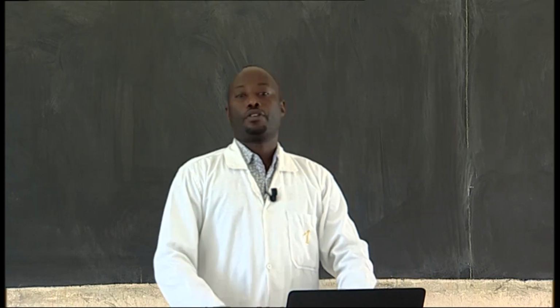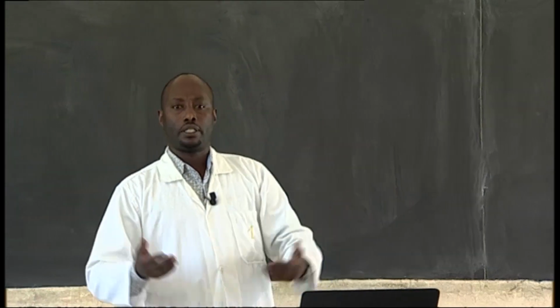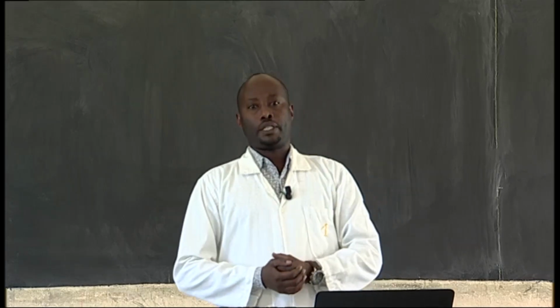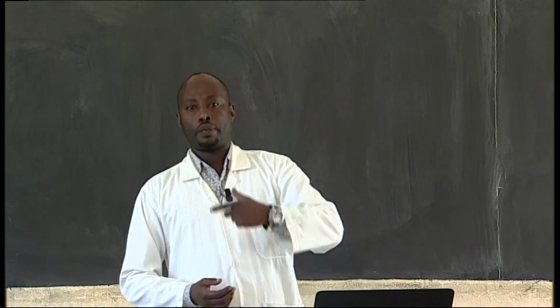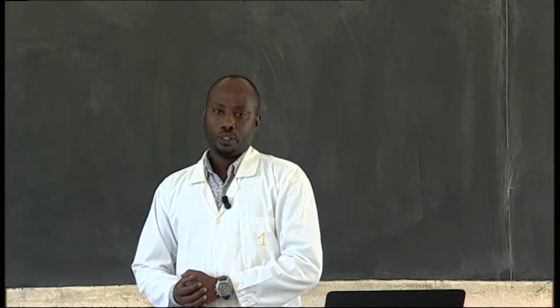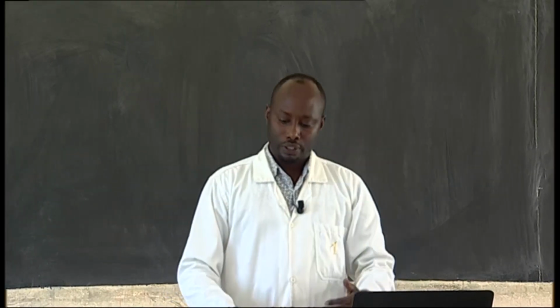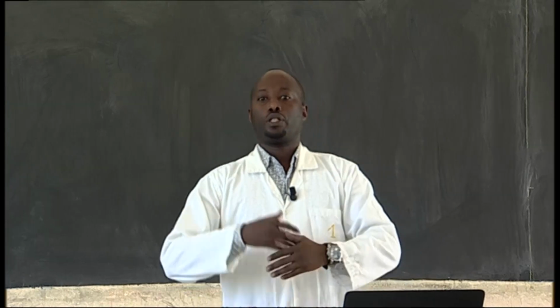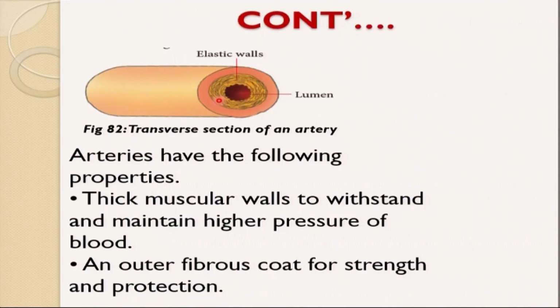Arteries have the following properties. There are a number of properties possessed by arteries, and we have to discuss those properties that indicate this blood vessel is an artery. I will give you a small time to think about it, and eventually we're going to discuss it in detail. What are the major properties and characteristics of the structure of an artery?